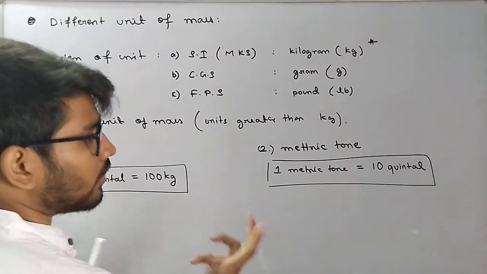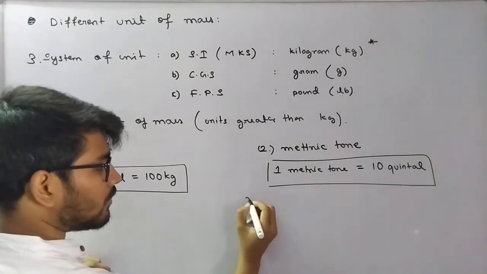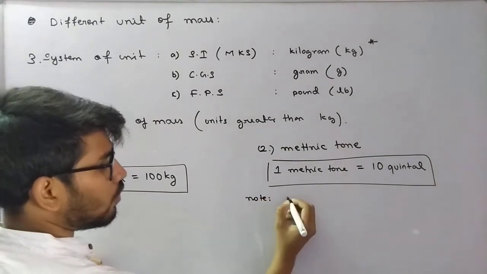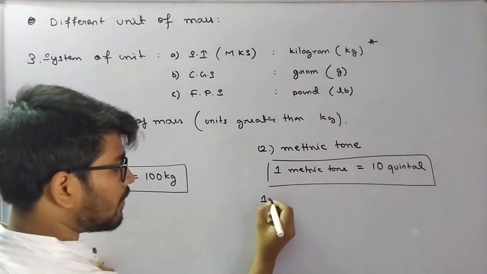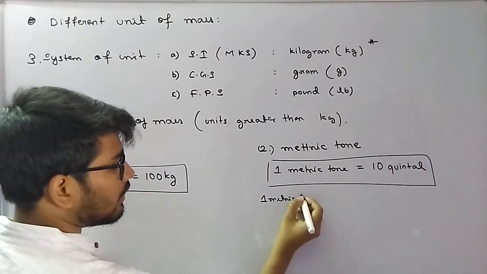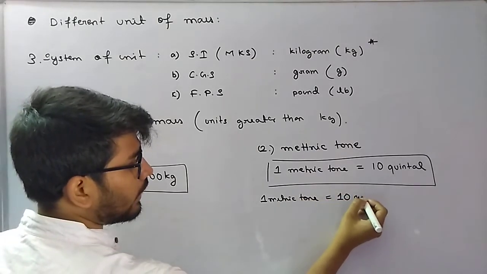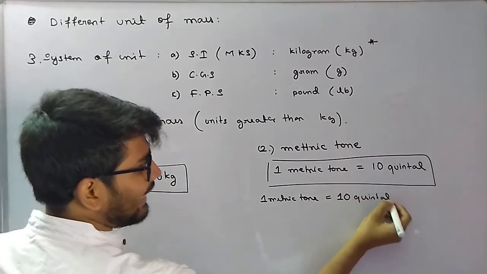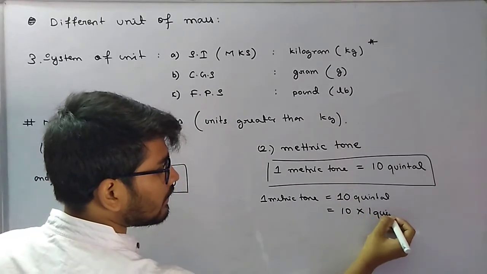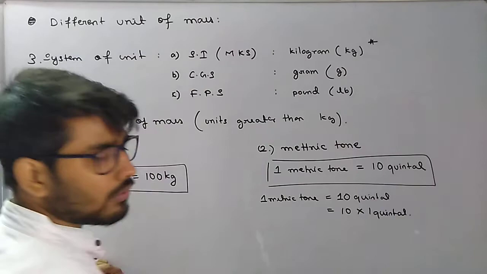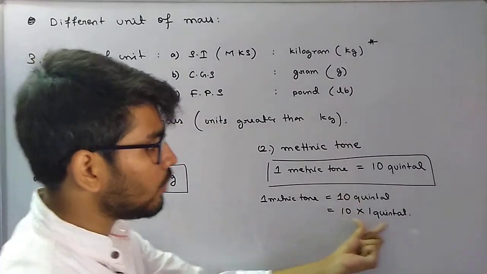Okay, fine. Now note that 1 metric ton is equal to 10 quintal. So can I not write it like this, 10 into 1 quintal? The things which we have done in case of length, जब हम लोग length का काम करते थे, this can be written as 10 into 1 quintal.